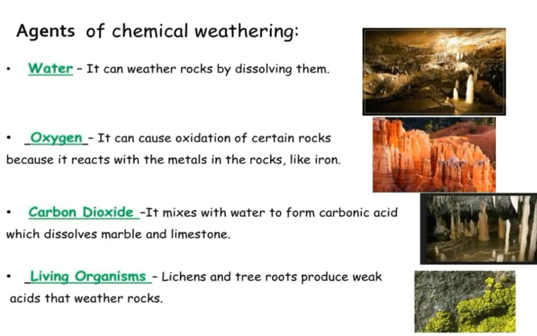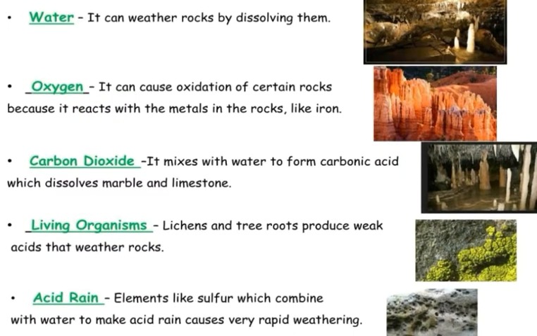The living organisms like lichens and tree roots produce weak acids that weather the rocks. Acids like humic acid are secreted mainly from the roots, and they react and act as biological weathering. By acid formation they act as chemical weathering, and also as some kind of mechanical weathering. Tree roots also act like that. Another agent is acid rain. Elements like sulfur combine with water to make acid rain, which causes very rapid weathering.